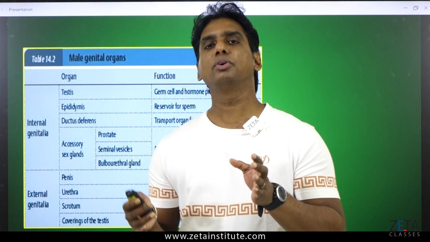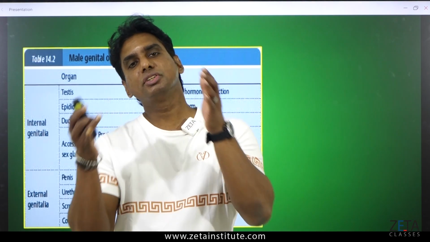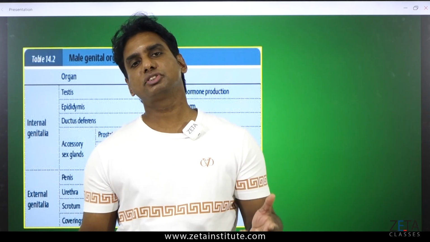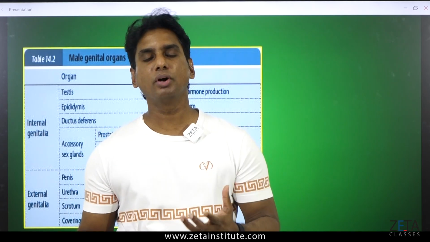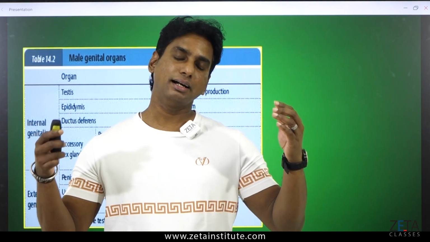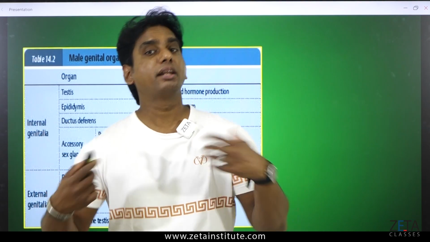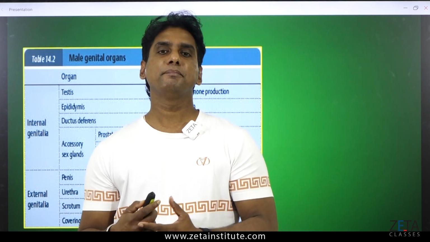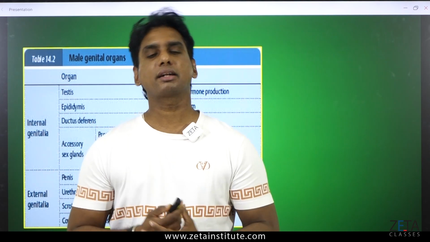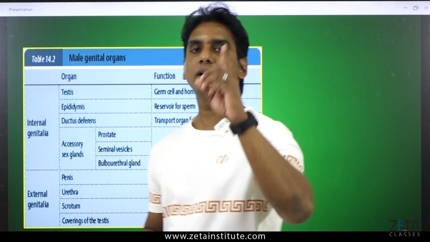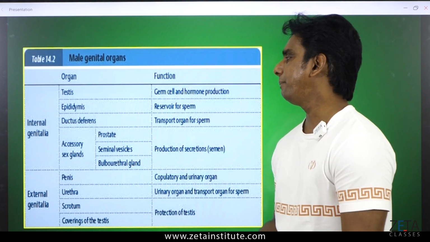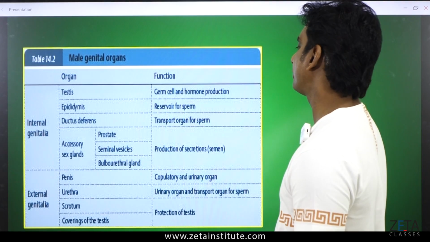And testosterone gives you the features of a man, whether it is hair, beard, mustache, the voice, the high-pitched voice, the muscular body, the stature, the height, aggressive nature. All the characteristics a man possesses as a cliche are because of one and only hormone, testosterone. Second thing, epididymis is a reservoir for sperm.